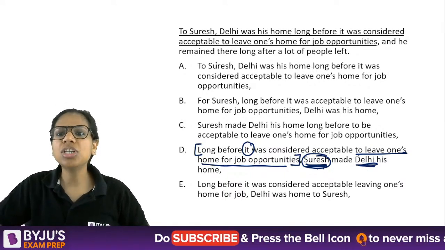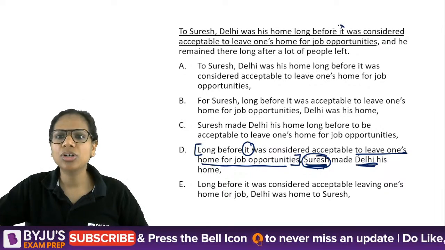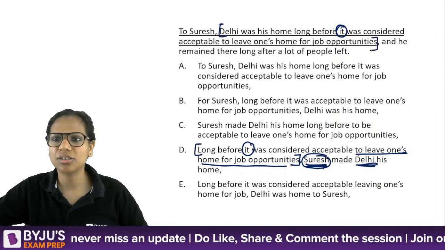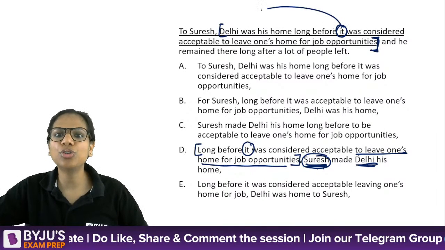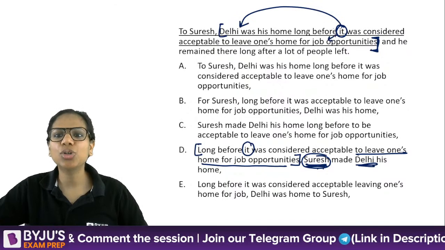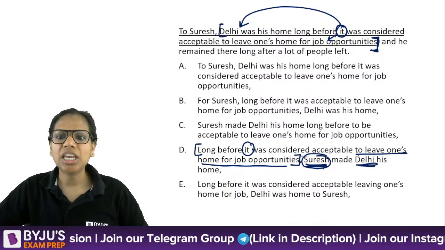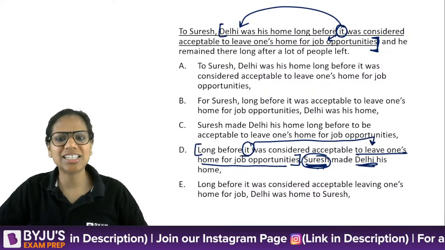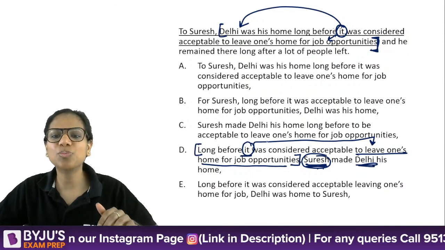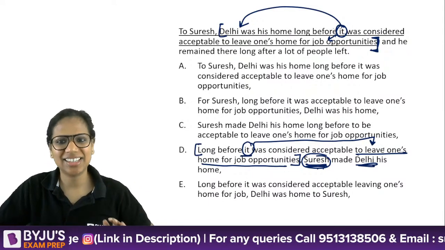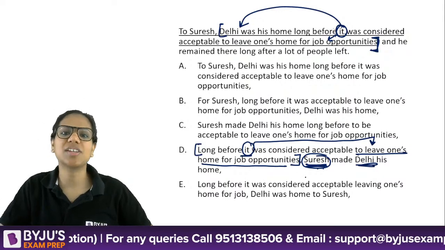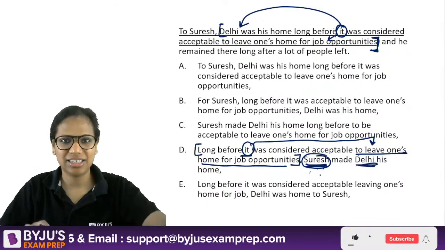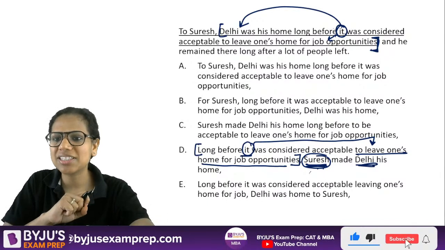So the confusion arises when "it" can refer to two things. Here in the same clause, "it" could refer to two things, Delhi and to leave one's home for job opportunities. Here in this clause, there is clearly one noun phrase that exists. So it's quite clear that the pronoun would refer to this noun phrase, right? Delhi is not present in this clause at all. And even in the next clause, the subject is Suresh. Delhi is not even the subject, right? So I hope this makes sense.